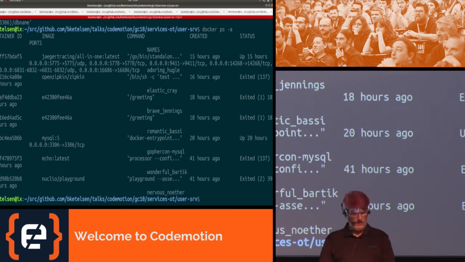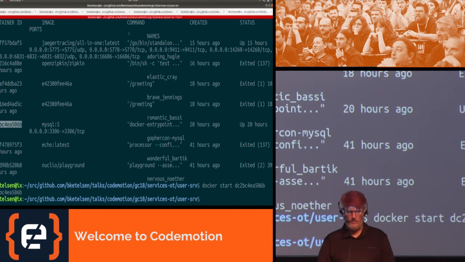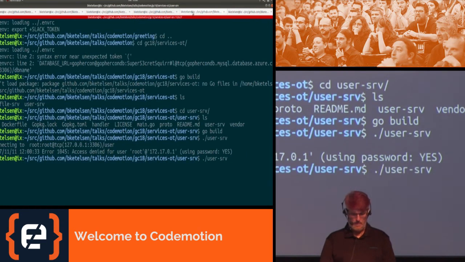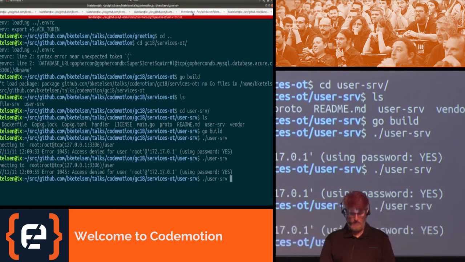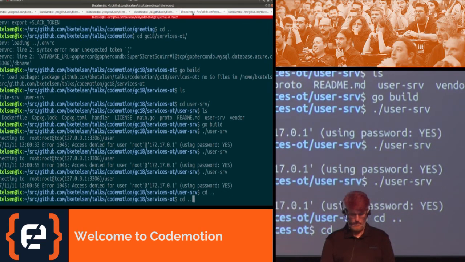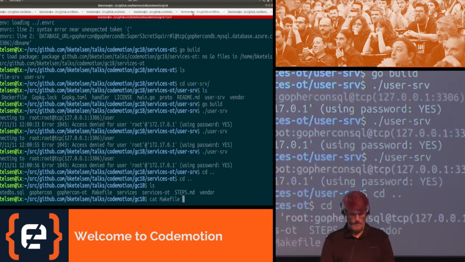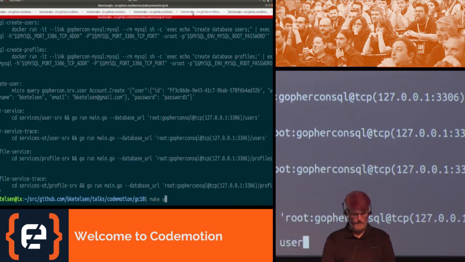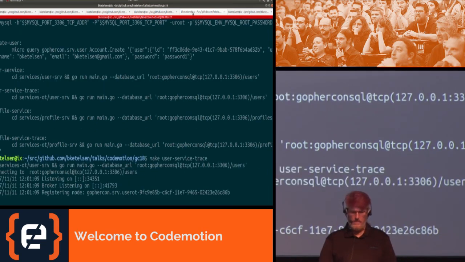Where is the database? There we go. So we have to pass in the database URL as a command line option, and I was forgetting that when I was starting it just a moment ago.